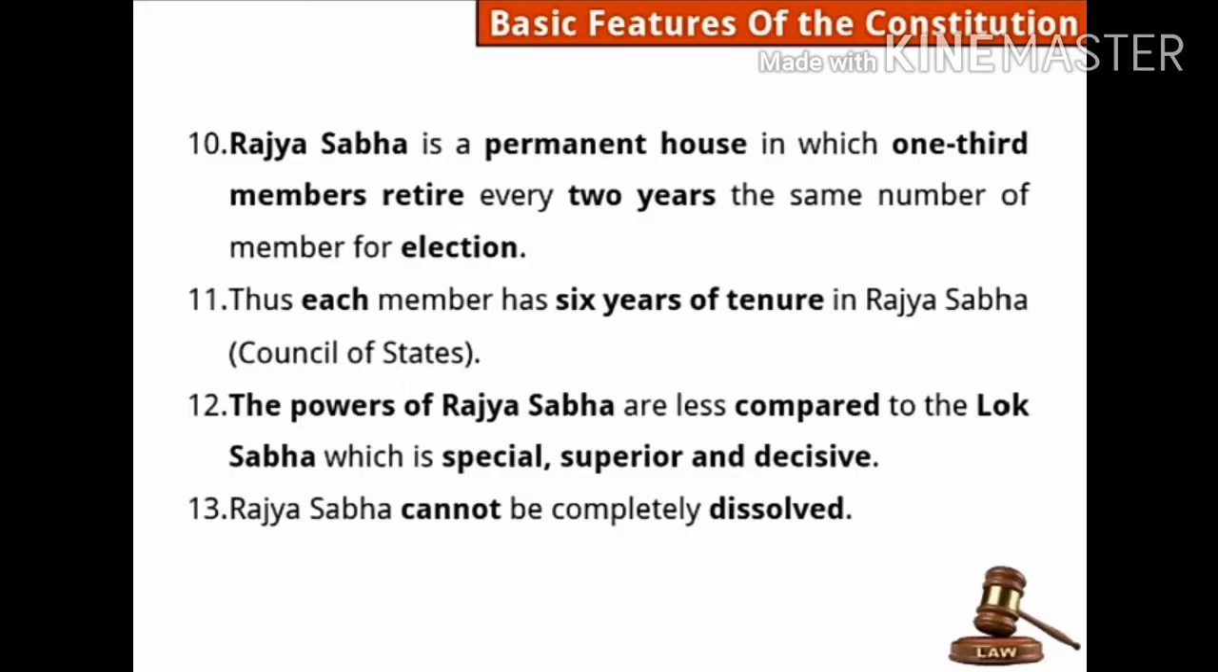Now next point, Rajya Sabha is a permanent house in which 1/3 members retire every 2 years, and the same number of members are elected. See now here, Rajya Sabha is never dissolved. It is always there. It is a permanent house. And every 2 years, they are having elections for 1/3 members, those who are retiring. 1/3 members retire every 2 years, and in the place of them, other people are elected. Thus, each member has 6 years of tenure in Rajya Sabha.